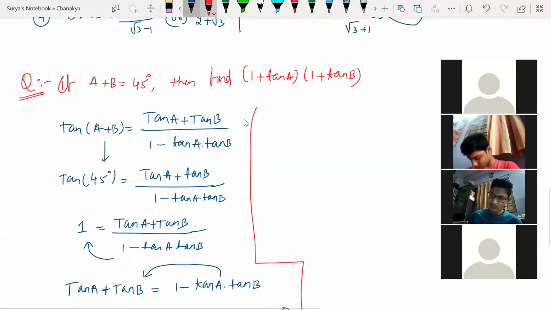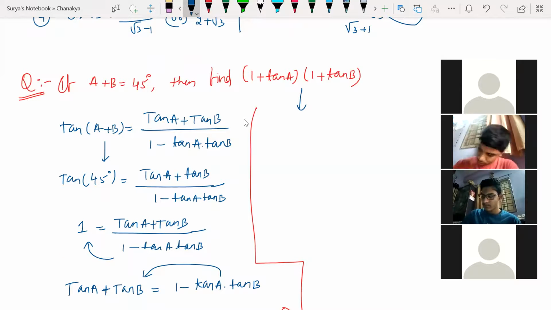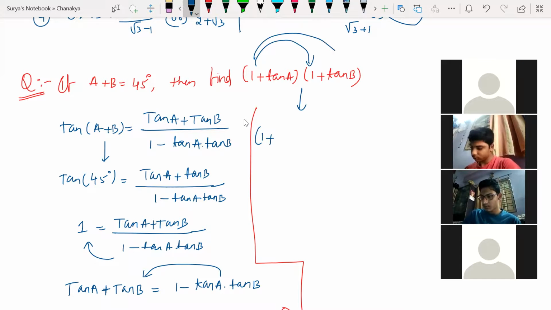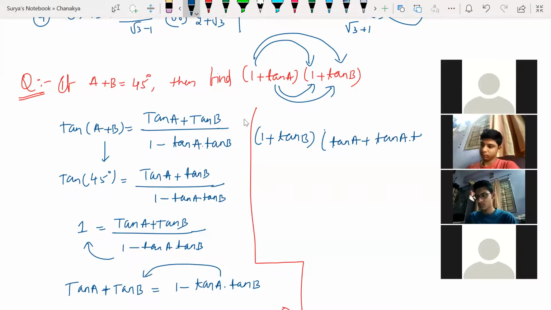Now from this what I'm going to get here: multiply 1 into this, 1 into this, tan into this, tan into this. Clear? Look at this now, 1 plus tan B. 1 into 1 is 1, 1 into tan B. So tan A plus tan A into tan B. All right.